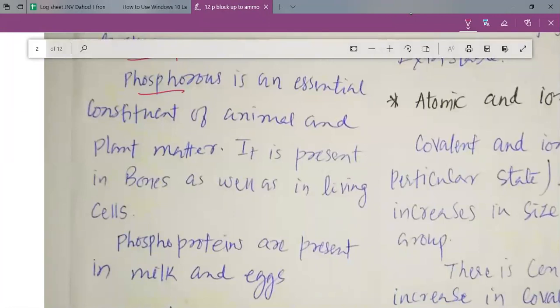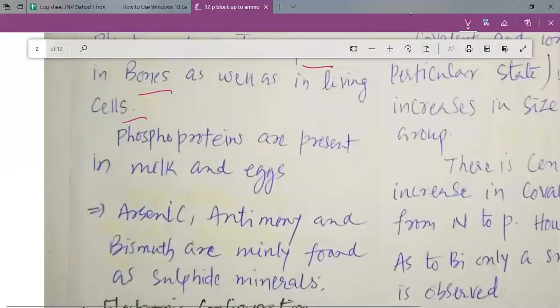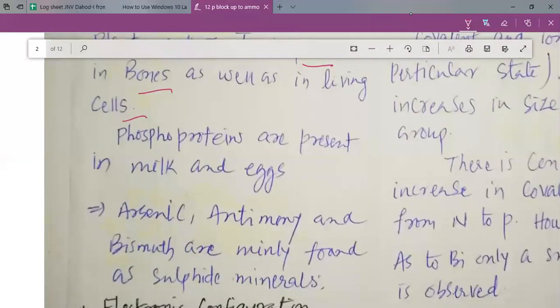Phosphorus is an essential constituent of animal and plant matter. So in animals and plants, phosphorus is available. It is present in bones as well as in living cells. So we can say that phosphorus is present in our bones, and phosphorus is also present in our living cells. Do you know where you will find phosphorus in the living cell? Can any of you answer? Where will you find this phosphorus in the living cells?